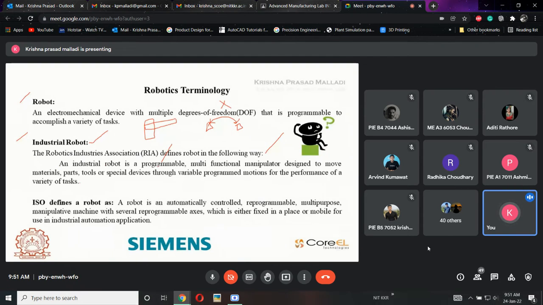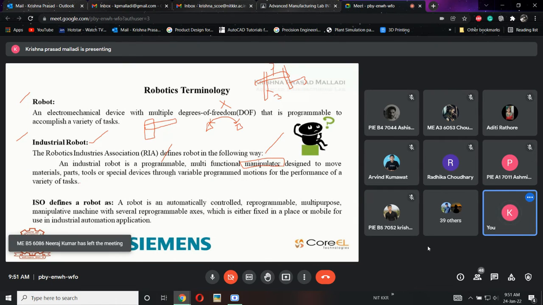An industrial robot is programmable, meaning any type of program we can perform. Multifunctional manipulator. Okay, manipulator is nothing but arm. Say the robot has 5 different manipulators, which means 5 different arms like this. In this application, the robot has one, two, three manipulators, or 3 arms. We'll call it 3 arms. Multifunctional manipulator means it is capable of doing any function.